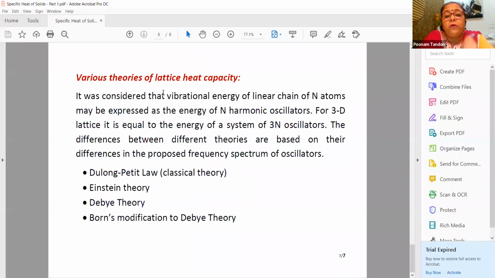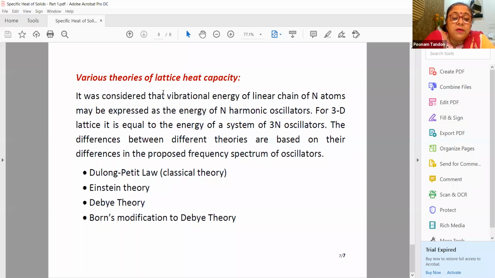When we go to the three-dimensional case, which is the actual system, rather than n harmonic oscillators there are 3n oscillators. The difference between different theories is basically how we calculate the frequency spectrum of the oscillators.